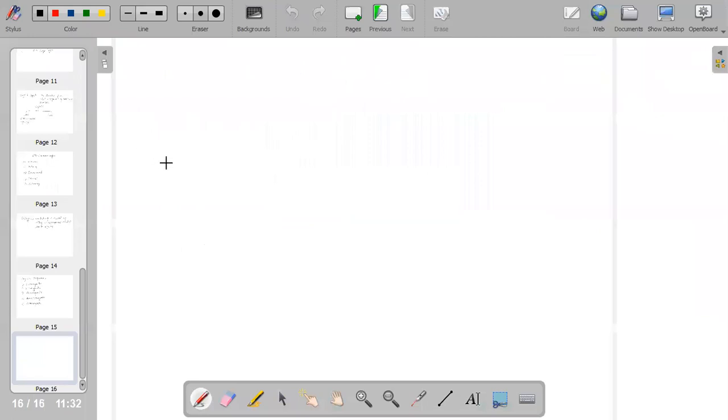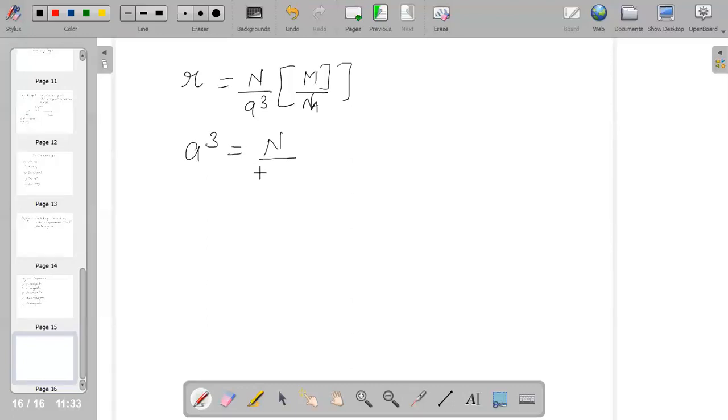Hence, from the expression, density is equal to Z by a cube into M by N A. From this, if I want to calculate a cube, I can rearrange it.